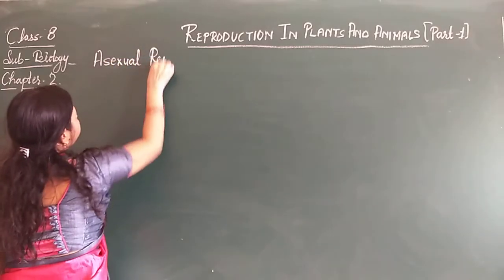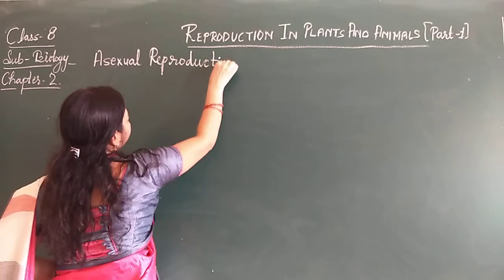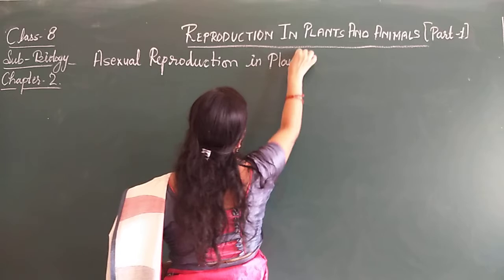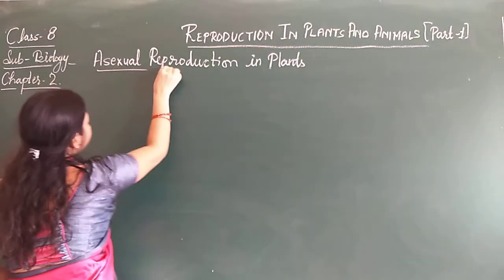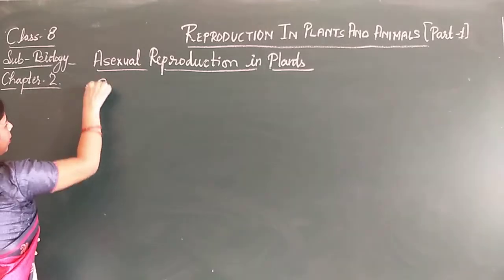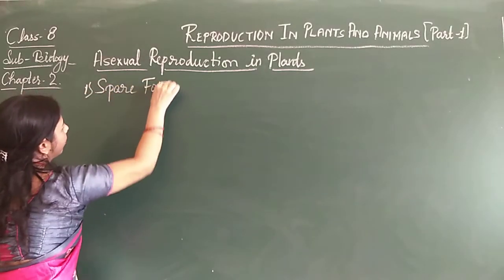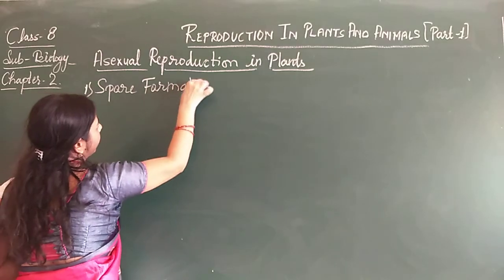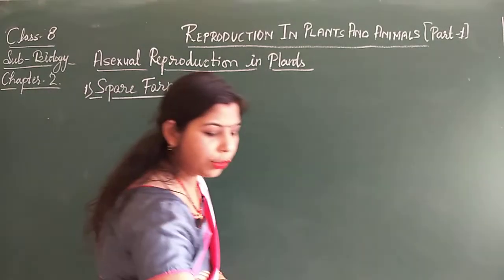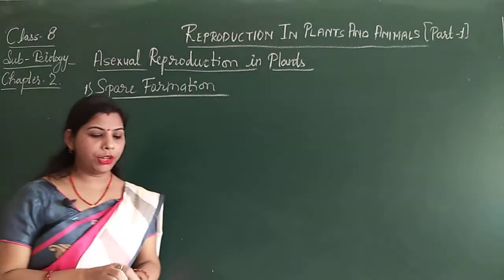Asexual reproduction in plants, and in this first we will study spore formation. How does spore formation take place and what is spore formation?